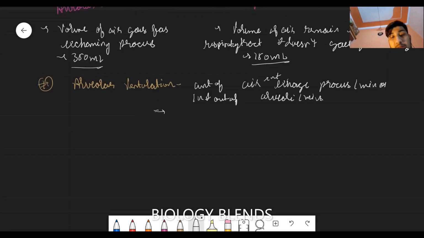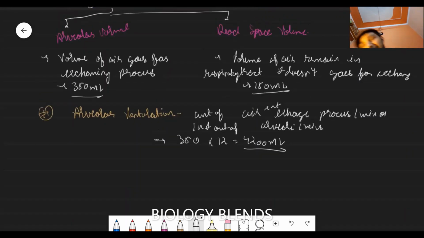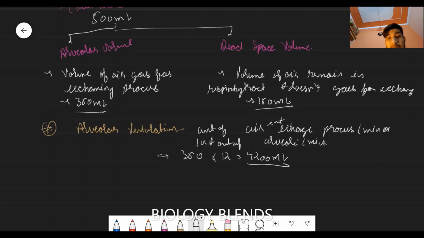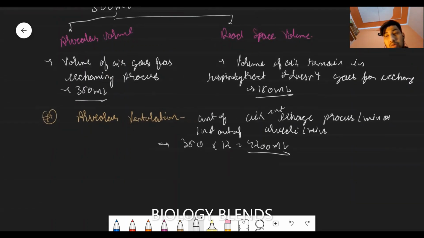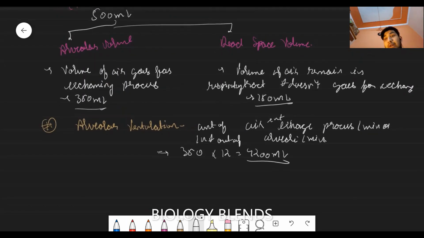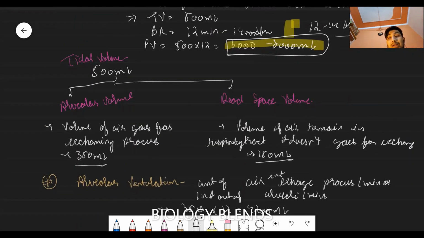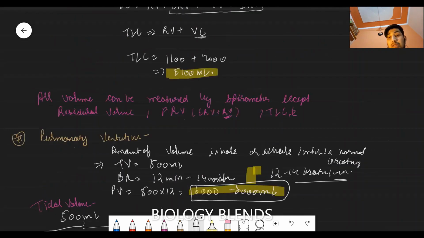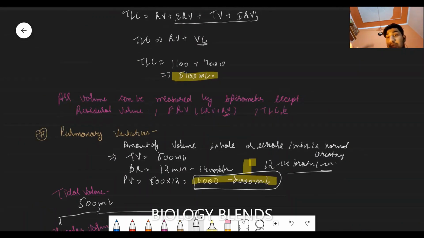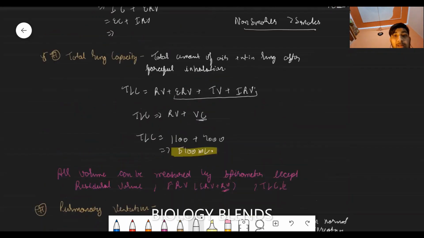Its value is 350 into 12, which equals 4200 ml. You can also calculate the percentage: 350 by 500 into 100 gives the percentage of alveolar volume, and the rest is dead space volume, the volume wasted of what we inspired.